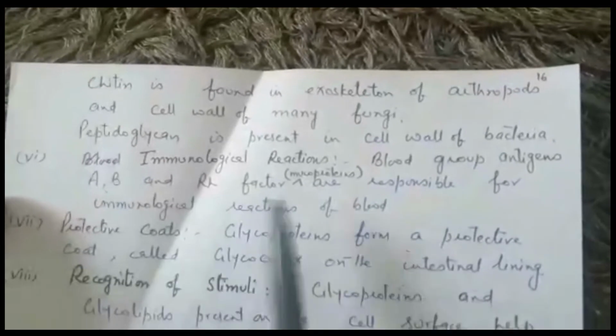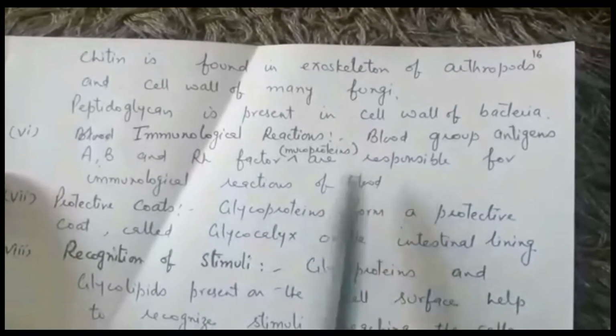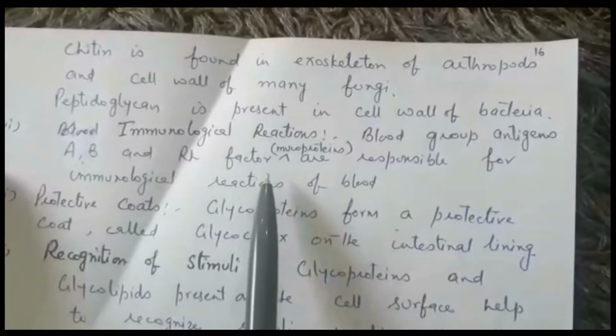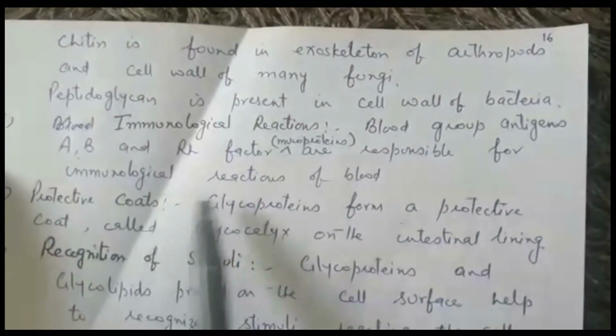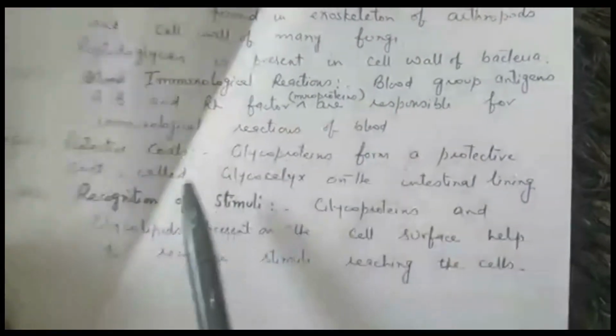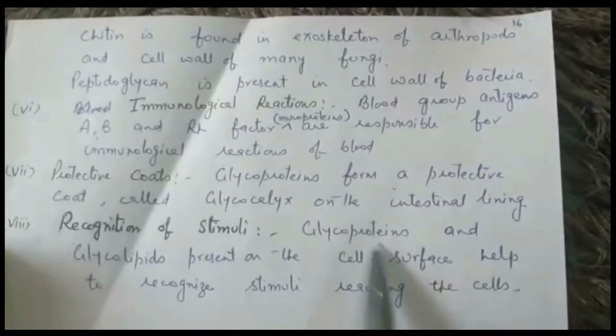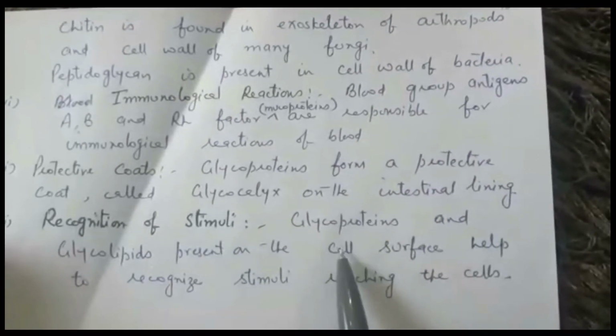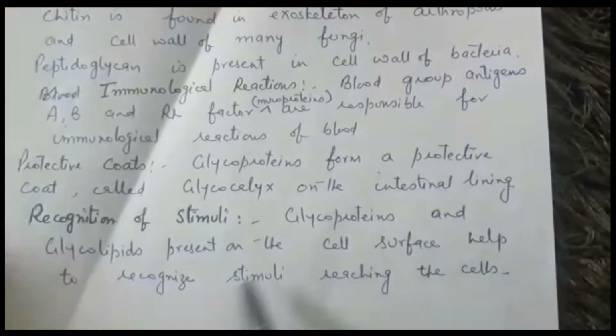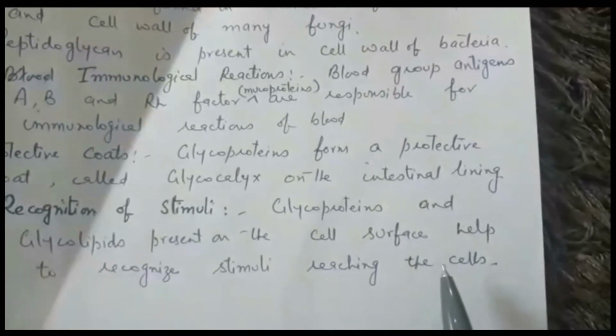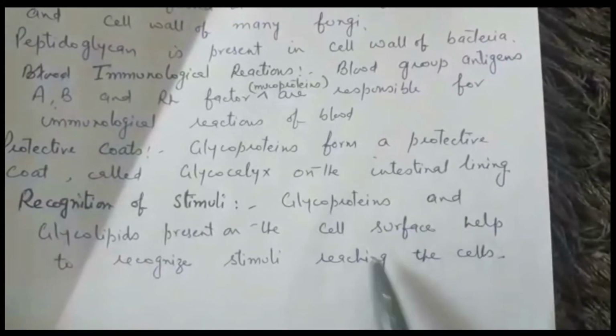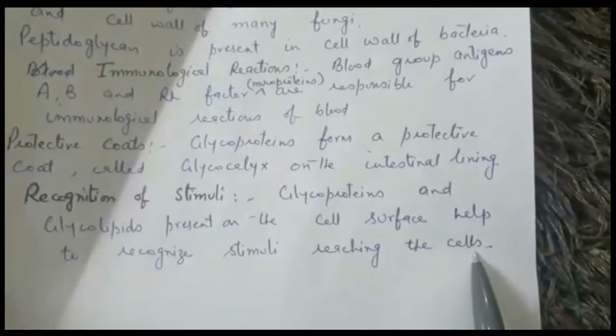Then blood group antigens that we have studied, these are mucoproteins that include A, B and Rh factor. They are responsible for immunological reactions of the blood. Then glycoproteins form a protective coat called glycocalyx on the intestinal lining. Then these glycoproteins and glycolipids which are present on the cell surface help to recognize stimuli reaching the cell. So they act as receptors, they receive the external message also.